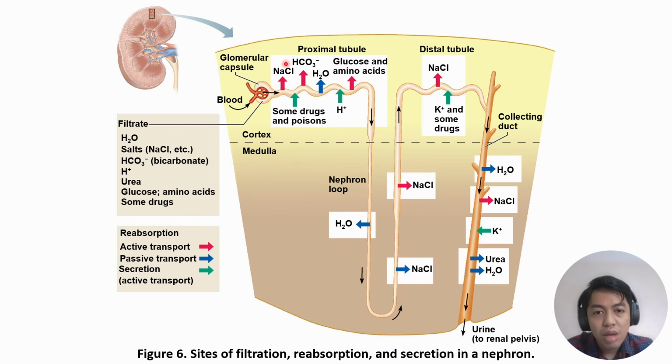Okay, so in the proximal tubule, the components that are being reabsorbed back into the blood are sodium chloride, bicarbonate ions, water, glucose, and amino acids. Most important here in the proximal tubule is the reabsorption of all glucose and amino acids, such that paglabas dito, the filtrate moving out of the renal tubule will not have any glucose or amino acid. Kaya normally, our urine does not have any glucose or amino acid.